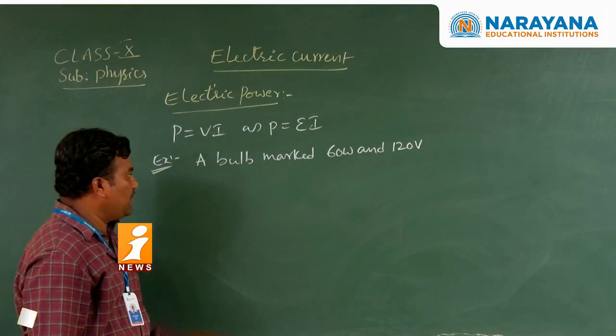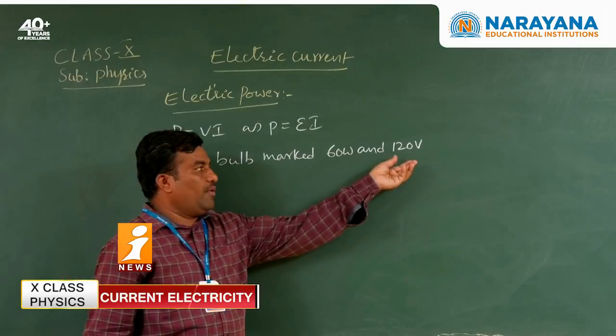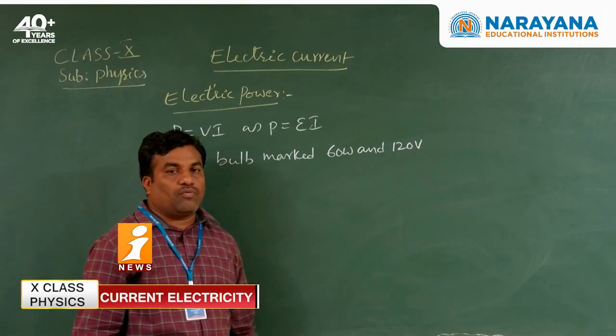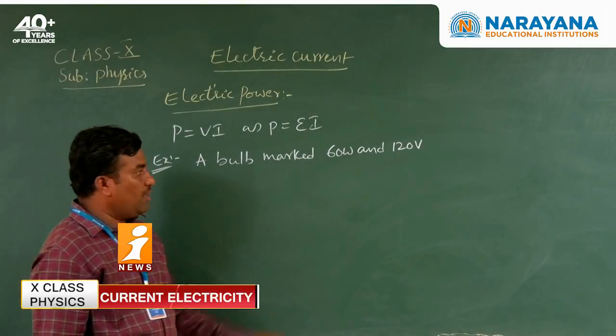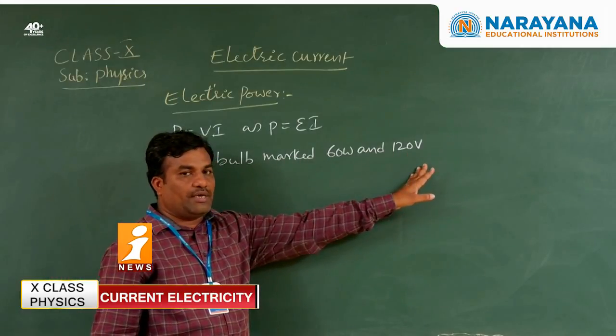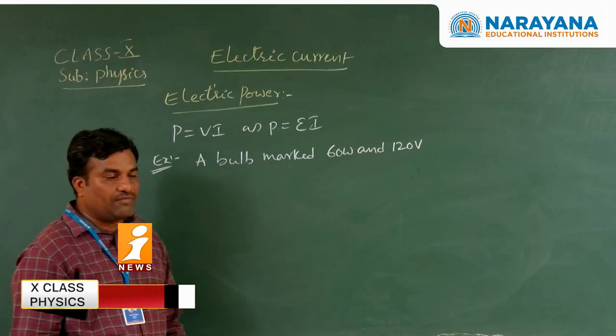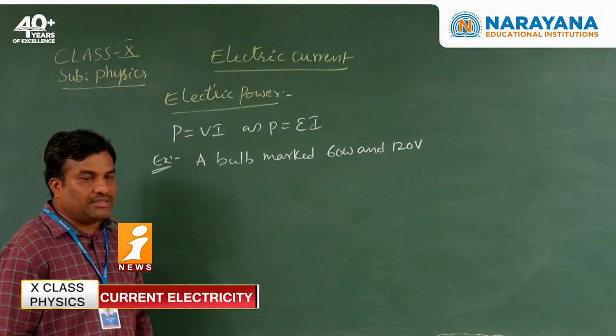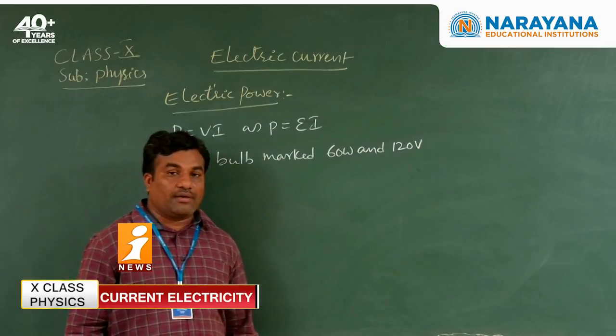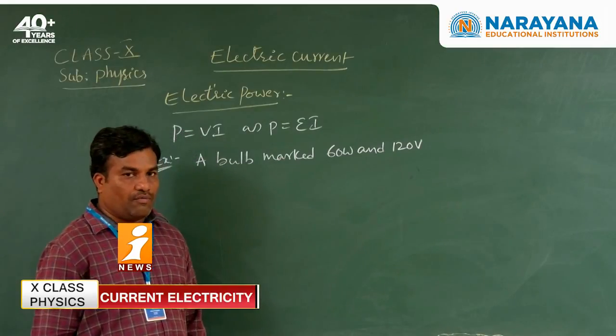So the bulb's source is how much? 120 volts. And what about the 60 watt? 60 watt means power, and power means the rate of doing work.